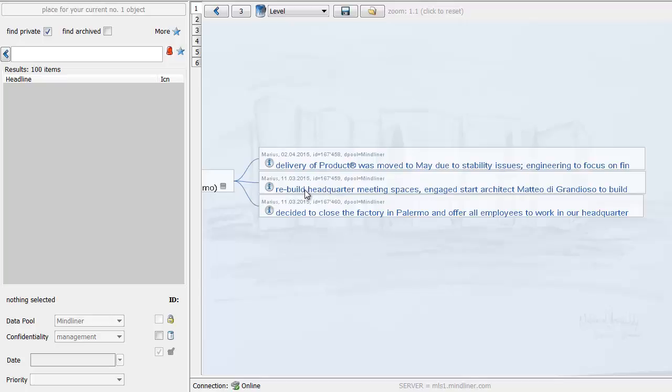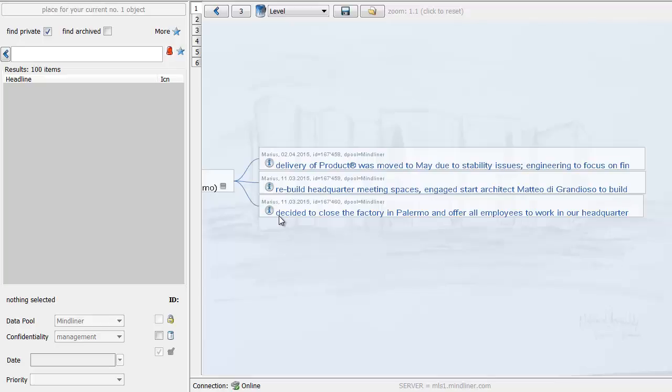The second one is that the headquarter meeting rooms are re-engineered by a star architect. And a third one is that a factory has to be closed and the employees have to be asked to go work somewhere else. So hypothetical decisions that have been taken.